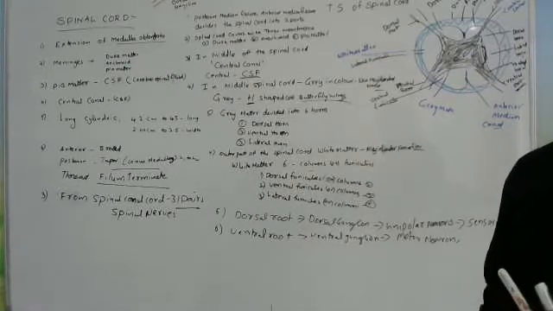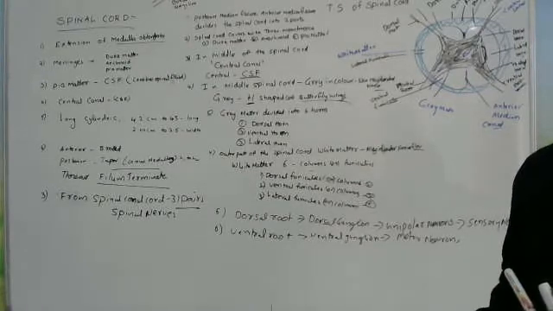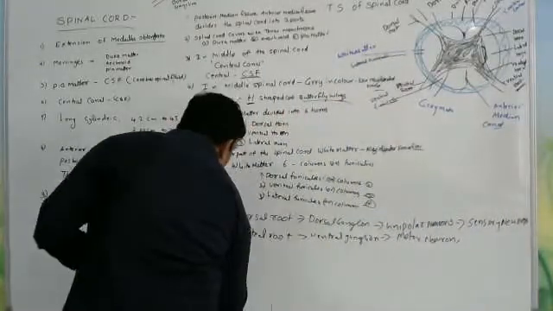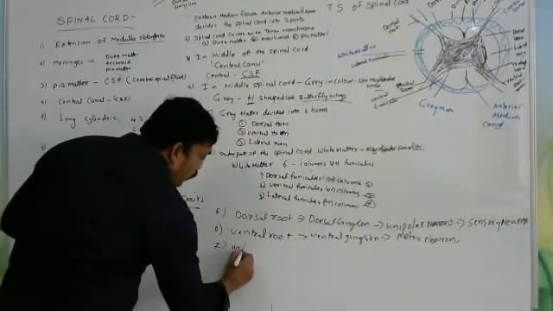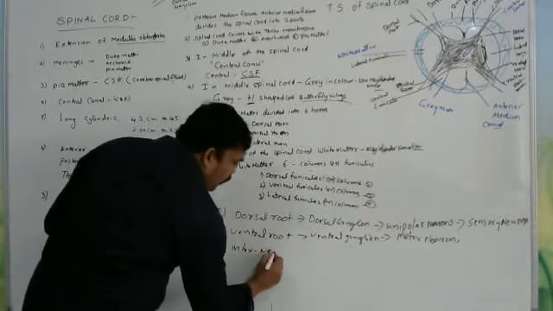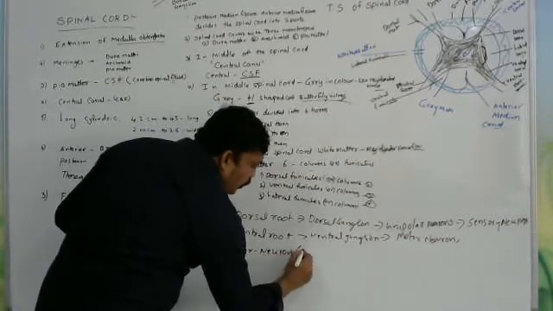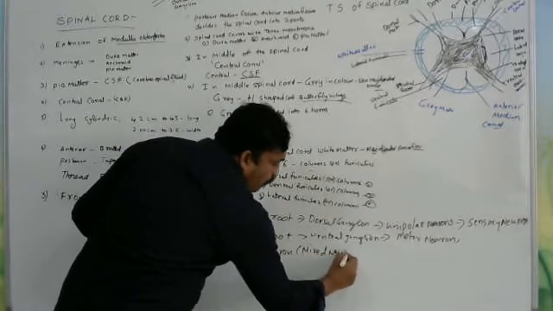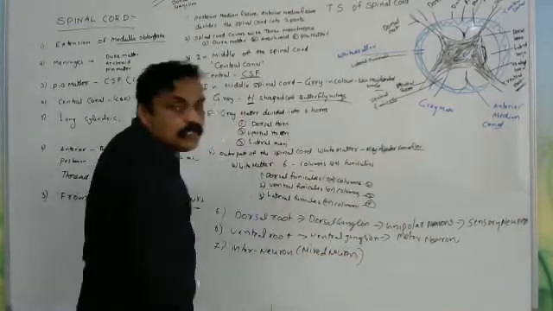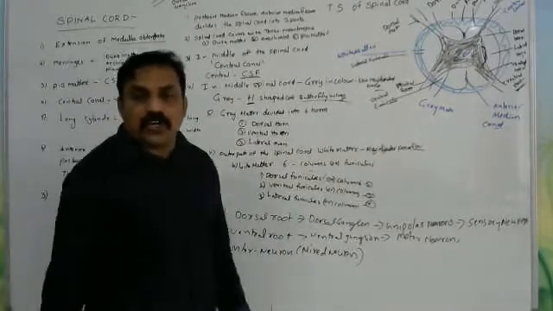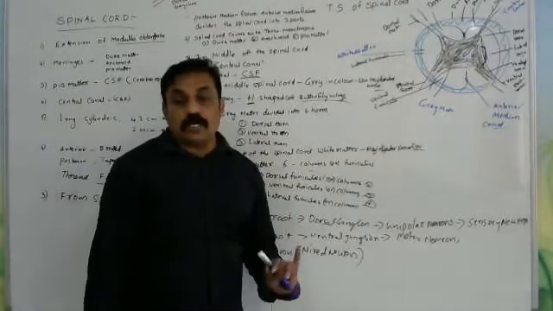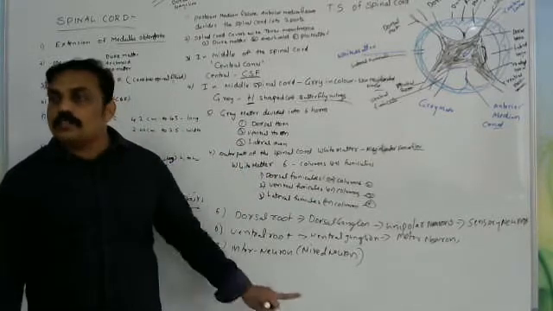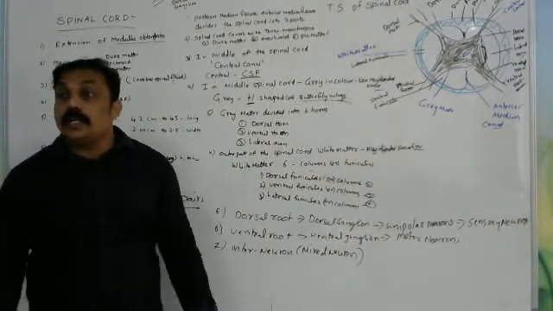Okay. In the middle part, interneurons lie inside the gray matter. What is the meaning of interneuron? Another name for interneurons is mixed neurons. Already we know that, based on function, there are three types of neurons: sensory neurons, motor neurons, and associated neurons, also called mixed neurons or interneurons.